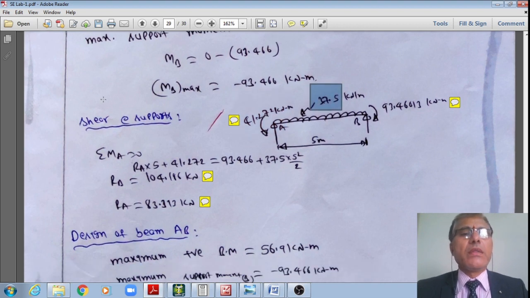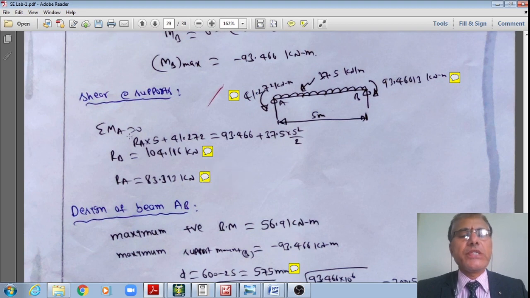Therefore, now I'll get the support reactions. Taking the sum of the moments about joint A, I have RA multiplied by 5 plus 41.272 is equal to 93.466 plus 37.5 multiplied by 25 divided by 2.